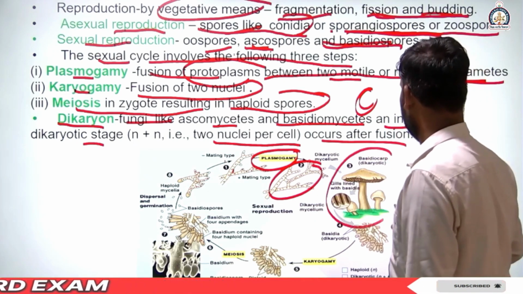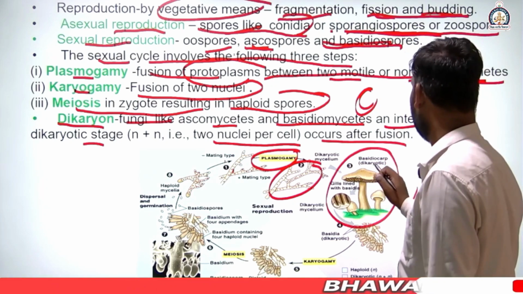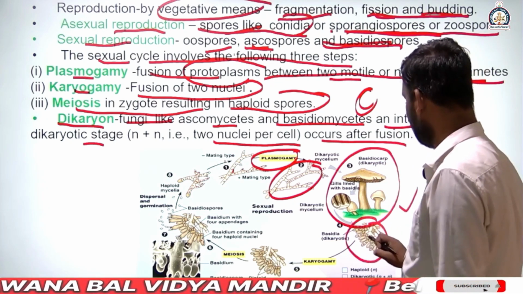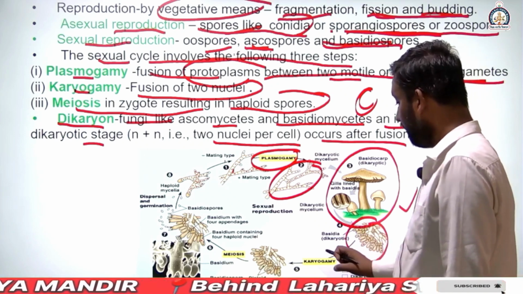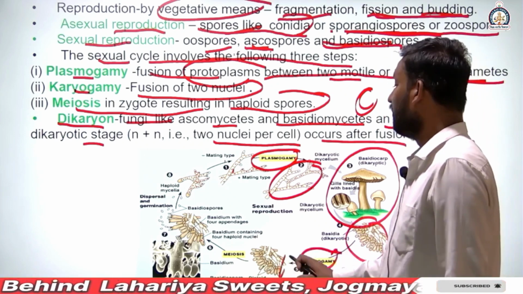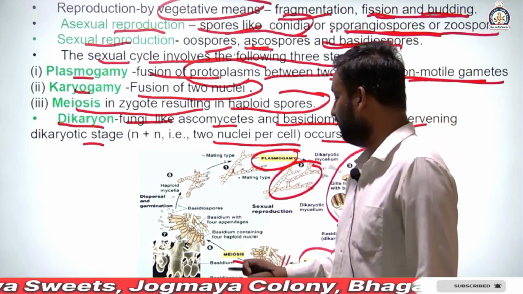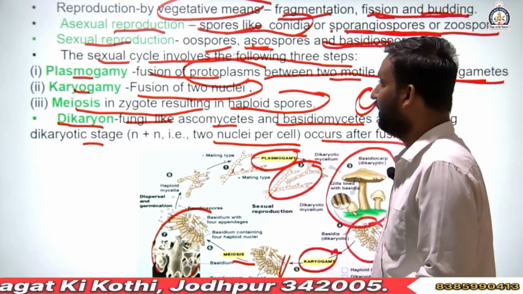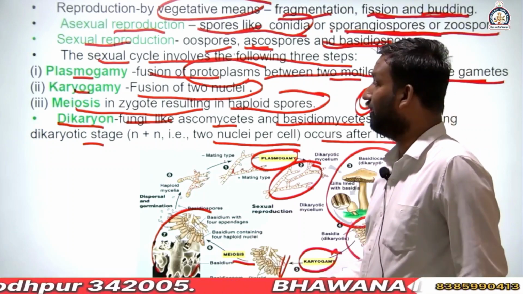Third, it is an example of basidiocarp, dikaryotic condition, two nuclei, which then form basidia, more than one. After karyogamy, the fusion of nuclei, then meiosis, a new structure is formed. This is a type of sexual reproduction.